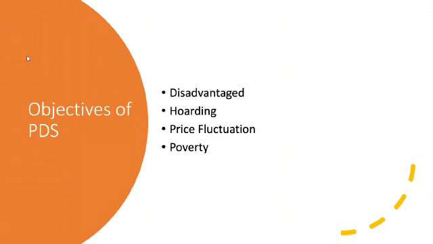So we have to recognize the disadvantaged section: people living below the poverty line or above the poverty line, or those who are living in remote areas. We have to identify the beneficiary. This is the first objective of public distribution system, and then providing that food to that particular section of the society. That is the first objective of public distribution system.